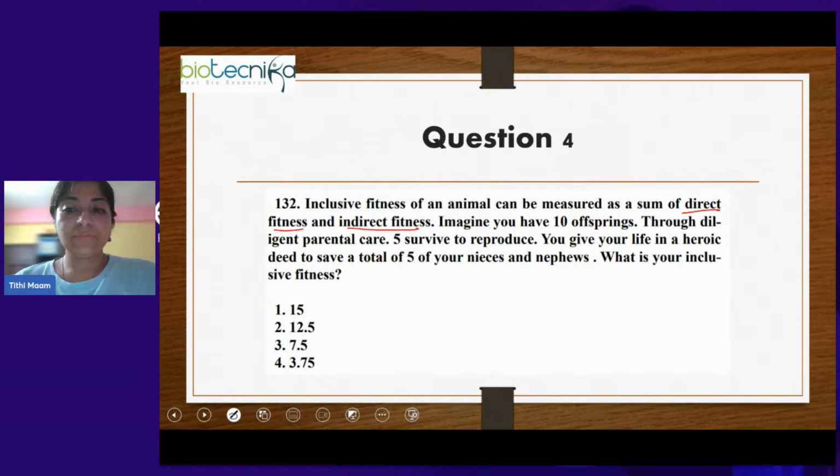So this question is talking about altruism, which is a self-sacrificial behavior. A special type of altruism when it is done for blood relatives is called kin selection.